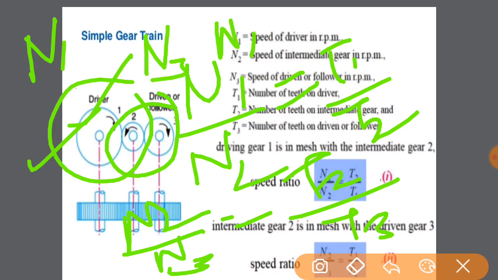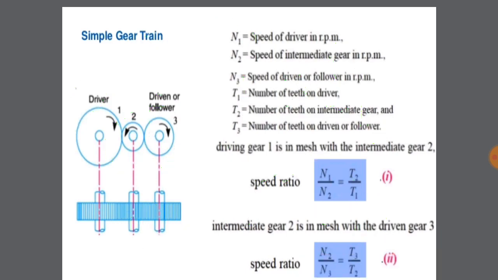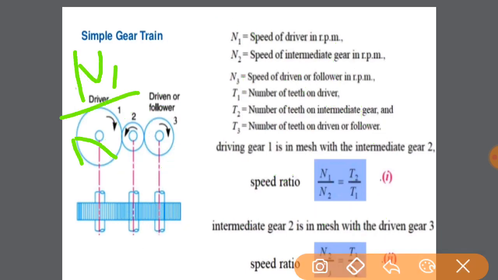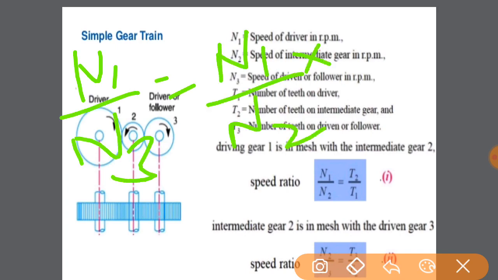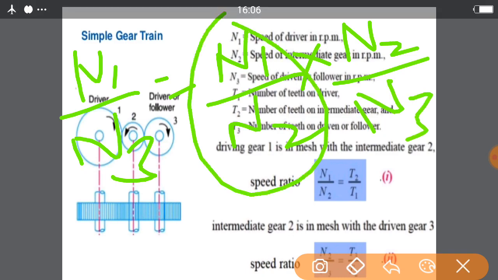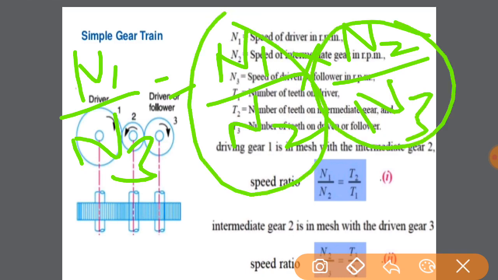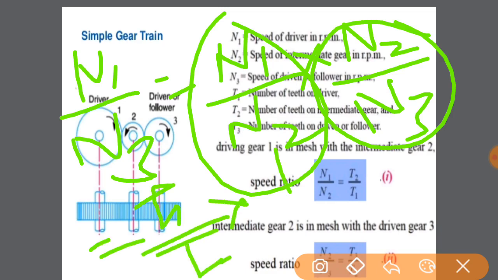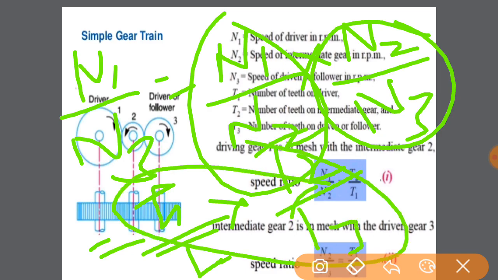So the speed ratio n1 by n3, I can write in this form: n1 by n2 into n2 by n3. We have the values for these individually, so we can put these values and find n1 by n3, that is equal to t2 by t1 into t3 by t2. So the final value will be t3 by t1.